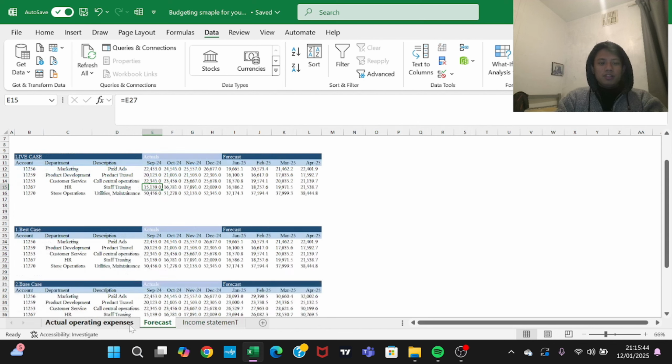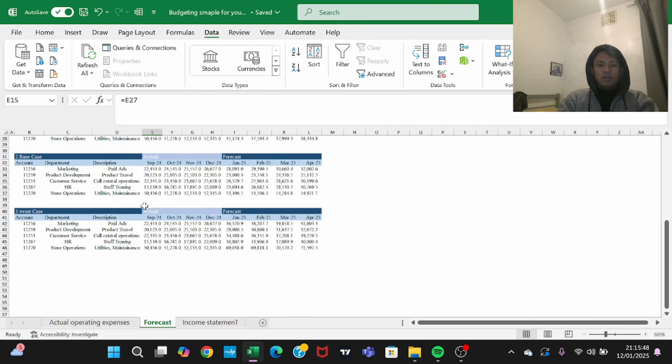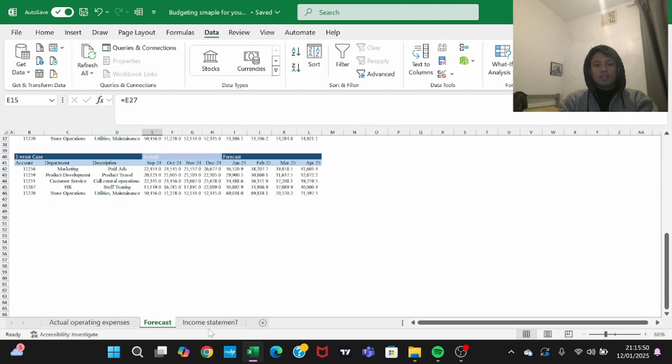This is how we can make a simple budget, a monthly budget, and this is how we can forecast it, and this is how we can show how it's going to impact our income statement.